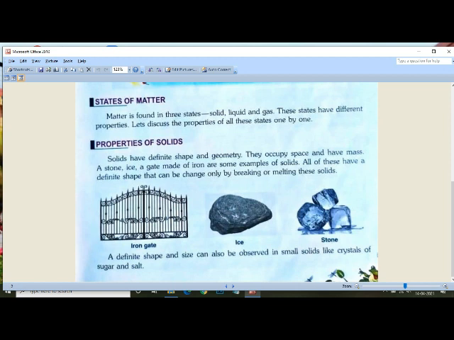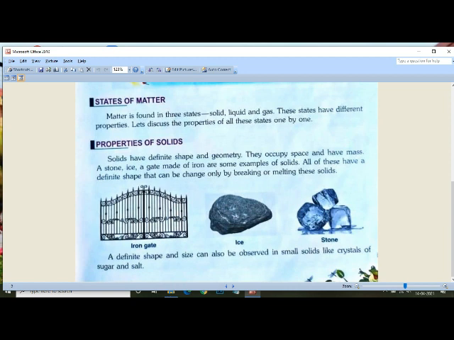So as it is written, solids have definite shape and geometry. It has a definite shape as well as size as well as geometry. They occupy space. Any solid occupies space, and it has mass. Mass means weight.